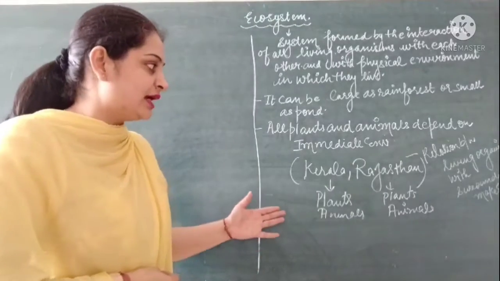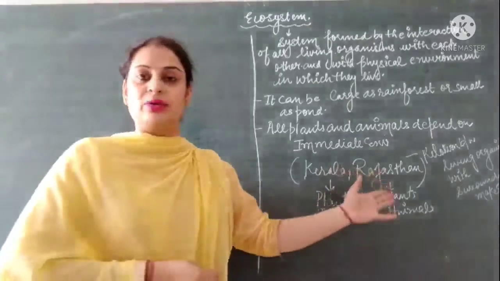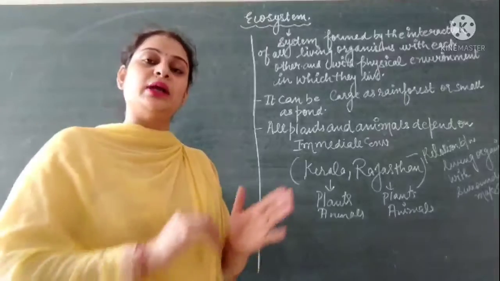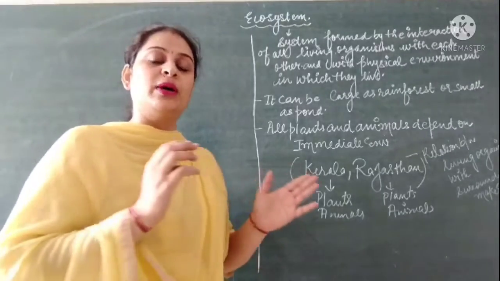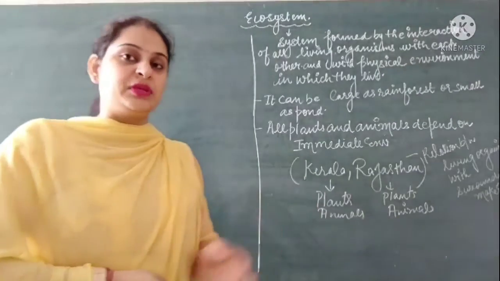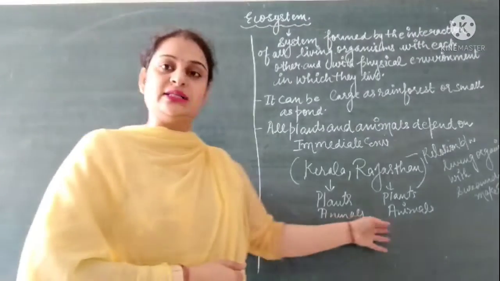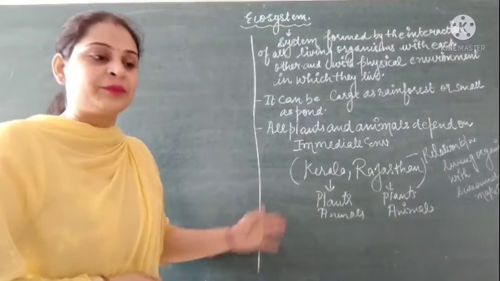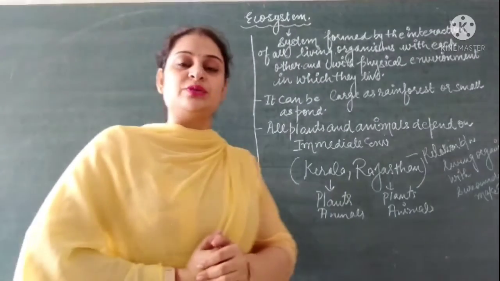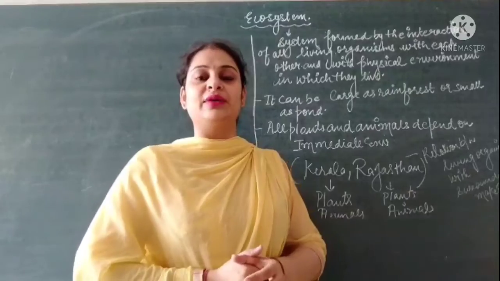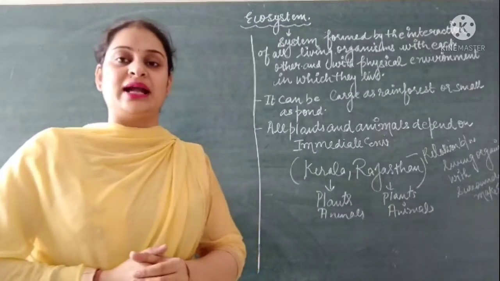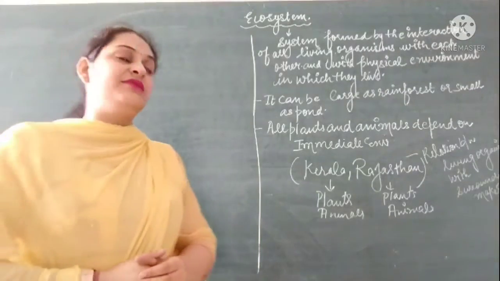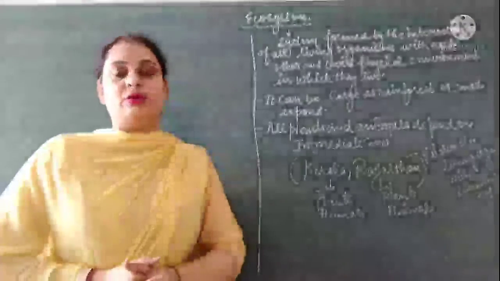So here we can see that the animals and plants which are found in Rajasthan have created a system in which they interact with other components, so they form another ecosystem. That means the ecosystem which is found in Rajasthan is very much different from the ecosystem which is found in Kerala. So this was about ecosystem, in which we came to know that when all the living organisms interact with other components of environment and with the physical environment in which they live, they form a system which is known as ecosystem.